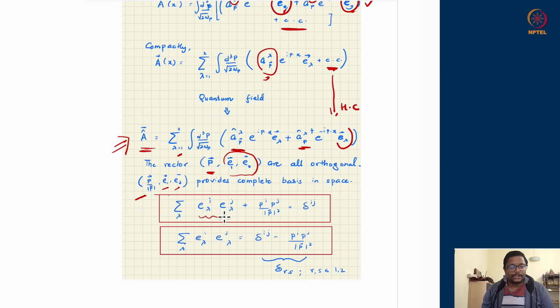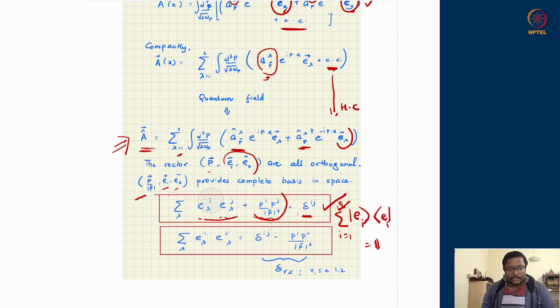So that means if I take the outer product of the three unit directions, that should sum up to identity. That is the mathematical statement that the basis vectors in the plane and the basis vector along the propagation direction, the sum of their outer products, is equivalent to delta ij. This is that statement. The total E in the three-dimensional space, summed over i running from 1 to 3, should be identity, which is this box.